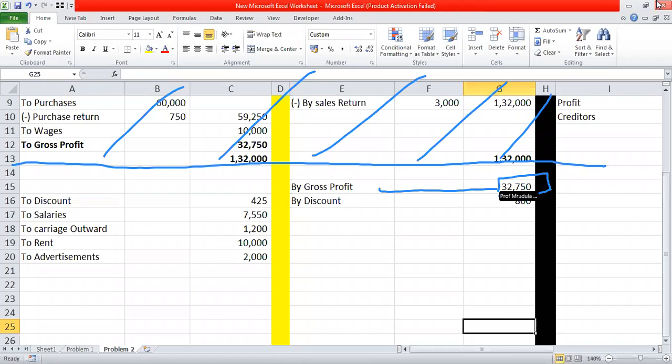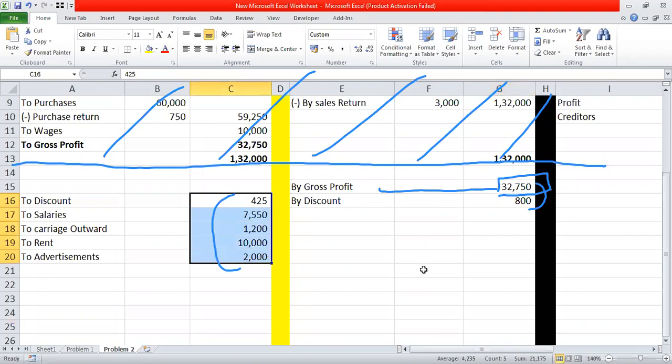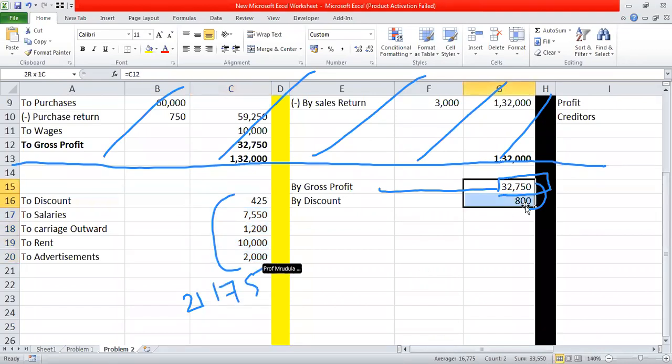Now what we will do, again we will compare the total of debit side with the total of credit side. So guys, can you tell me what is the total of debit side? इसकी total कितनी आई? 21,175. Absolutely right, beta. The total is 21,175. And now tell me what is the total of credit side?